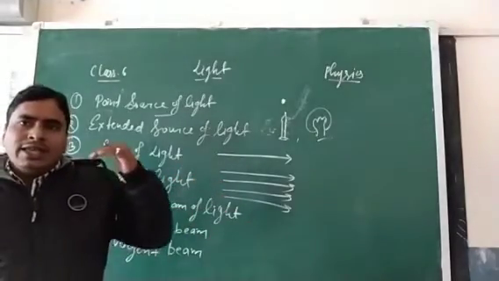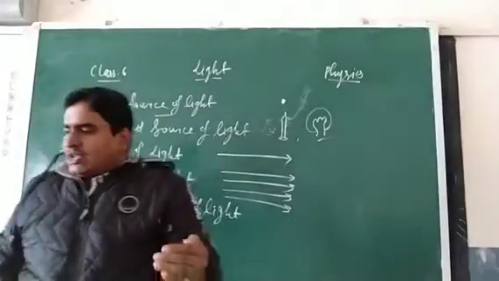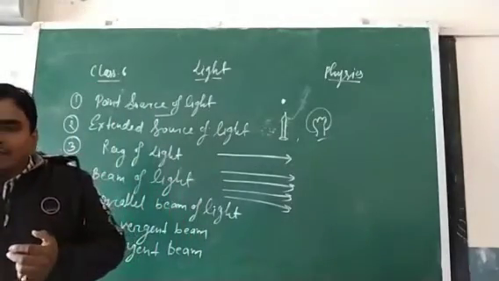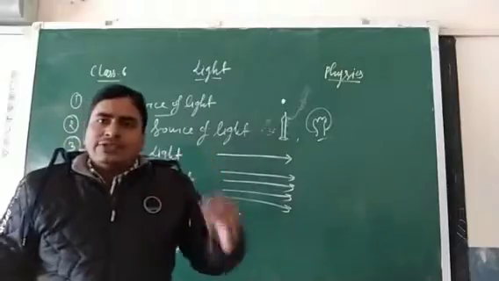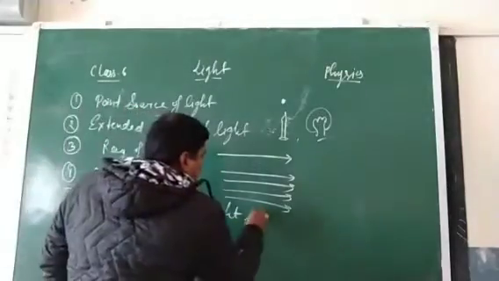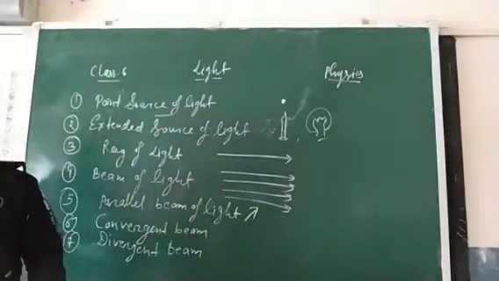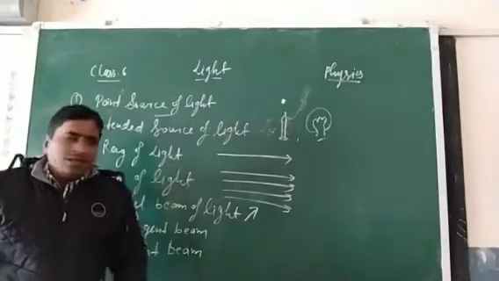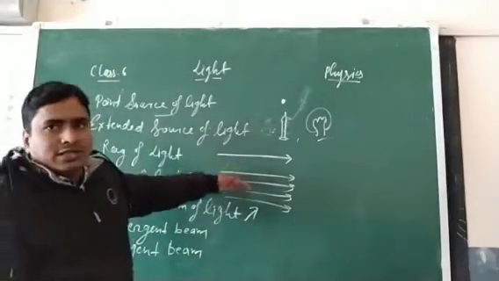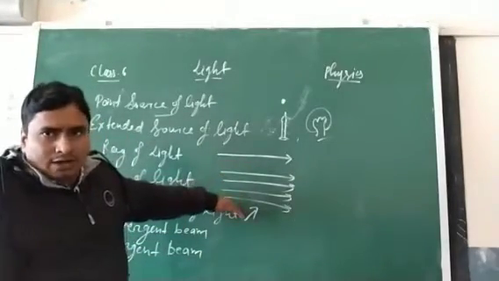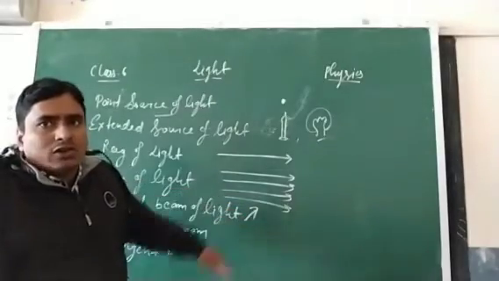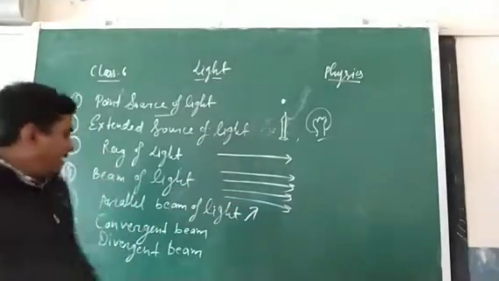It means when more than one ray, a collection of rays, when a large number of light rays travel parallel to each other, like this, those collective rays are called a parallel beam of light.